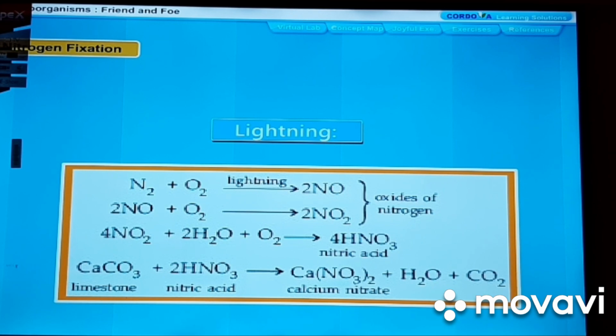N2 plus O2, with lightning, gives 2NO. 2NO plus O2 gives 2NO2, oxides of nitrogen. 4NO2 plus 2H2O plus O2 react to give 4HNO3, nitric acid. CaCO3, limestone, plus 2HNO3, nitric acid, react to give Ca(NO3)2, calcium nitrate, plus H2O plus CO2.